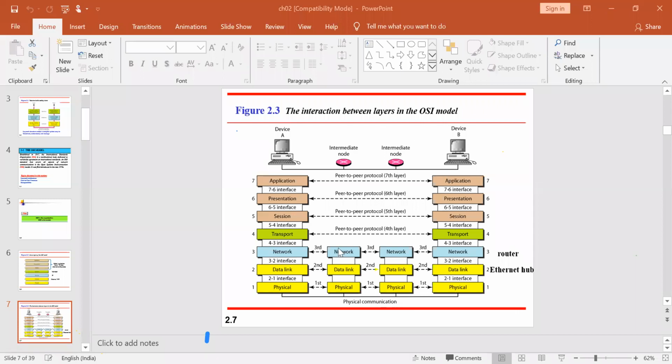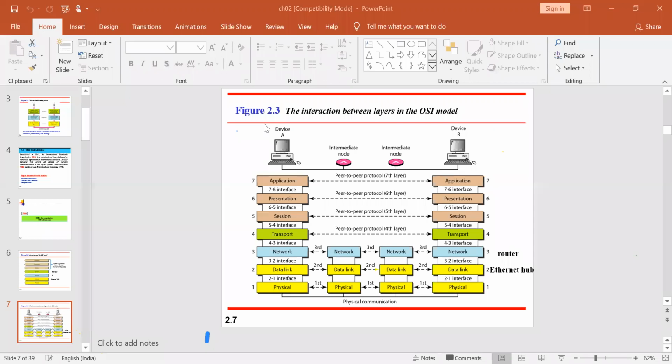Now coming back to this, a question may arise in anybody's mind. We can directly connect device A to device B. Why are these two intermediate nodes coming in? They have not named it properly. What is this particular intermediate node? Is it a router that I'm connecting to, or a hub or switch?